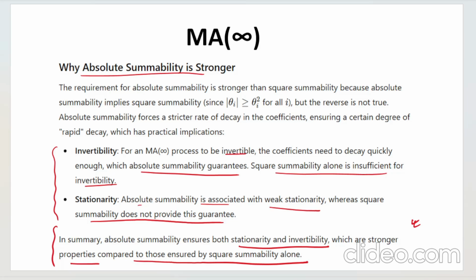So thank you for your time, and in the next video I'll be going into the autoregressive process, and similarly we will see what is the autoregressive process of order 1, order p, and so on and so forth, and we will go on covering that in detail.